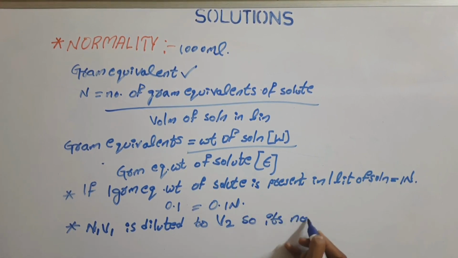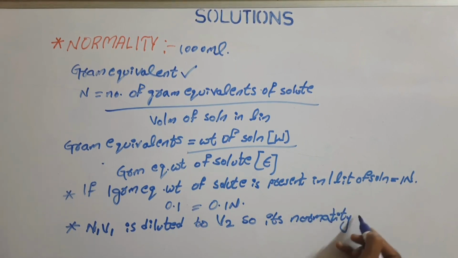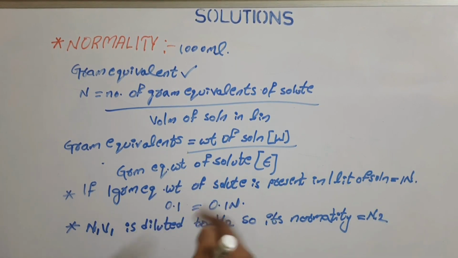Its normality after dilution will be N2. To calculate the change in normality, we have a formula, V1 N1 equals V2 N2, where V1 is the volume of the solution before dilution, V2 is the volume after dilution, and N1 and N2 are the concentrations before and after dilution. This is how we can calculate the normality of the solution.